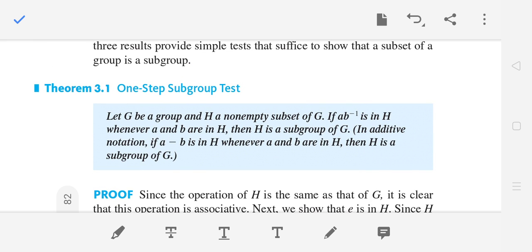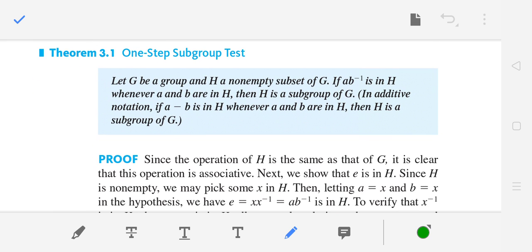First step: there is a theorem 3.1 which says the one step subgroup test. So the one step subgroup test is this: if you have a group G and H is a non-empty subset of G, yes, so if AB inverse is in H whenever A and B are in H, then H is a subgroup of G, right? So you take any two elements A and B.